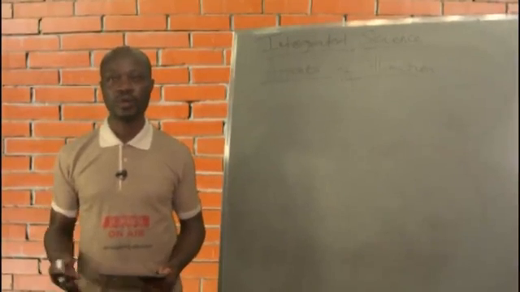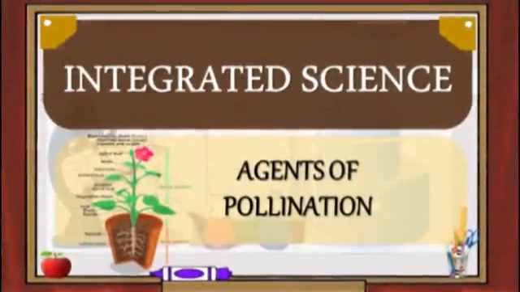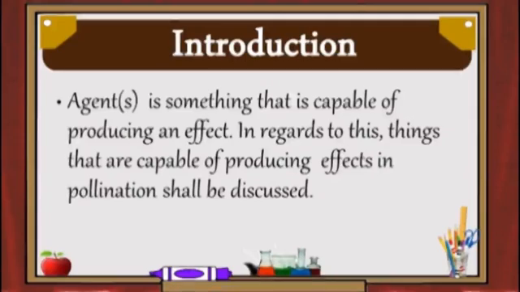Today, we will be looking at the agents of pollination. Introduction. Agents. The dictionary defines an agent as something that is capable of producing an effect. In regards to this, things that are capable of producing effects in pollination shall be discussed today.